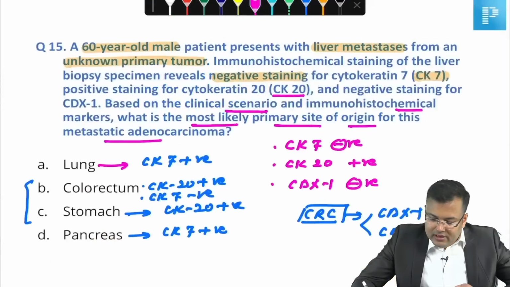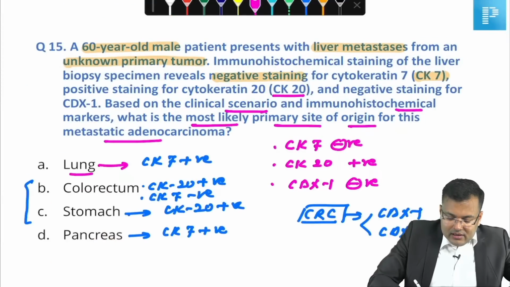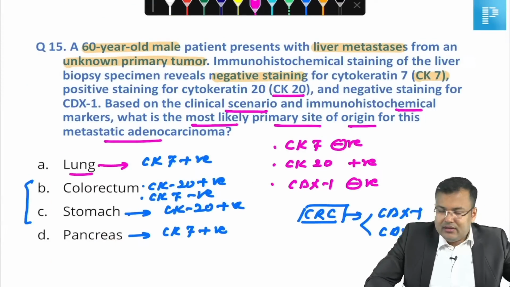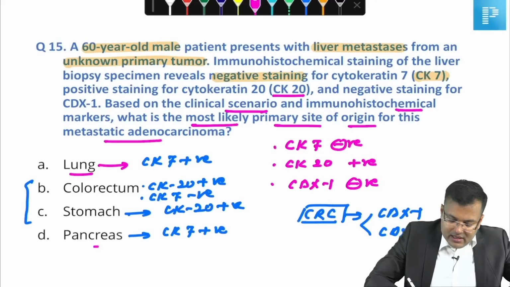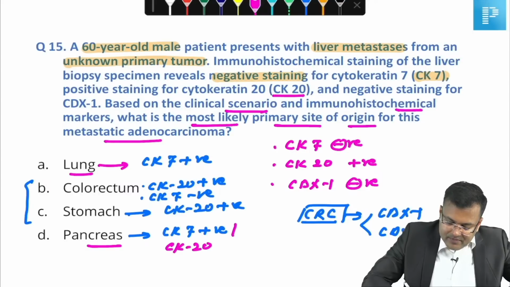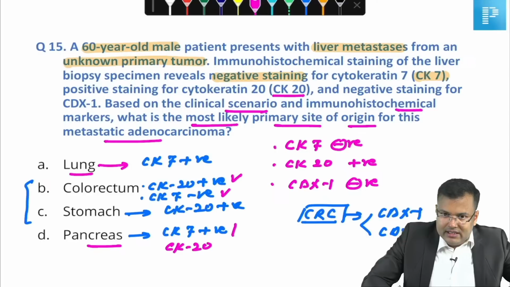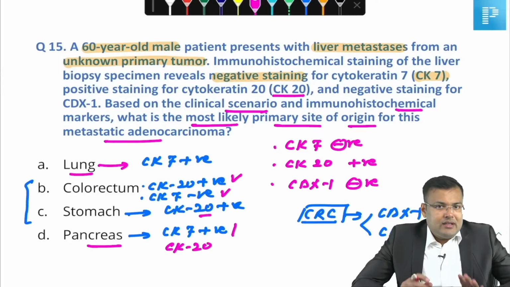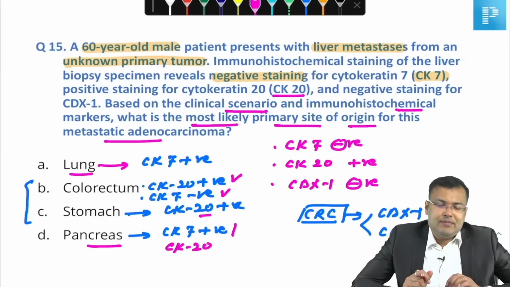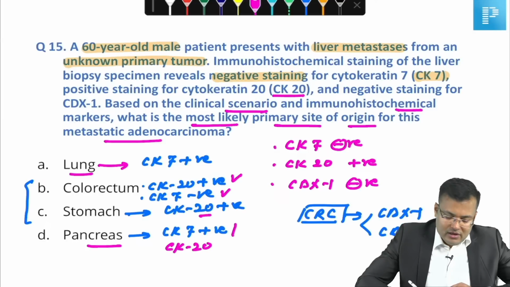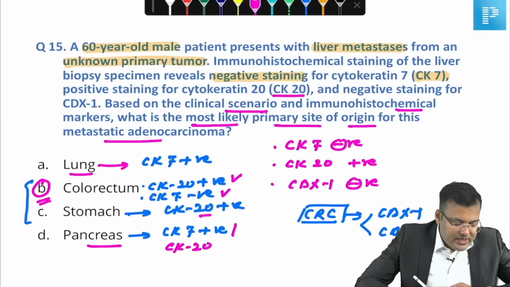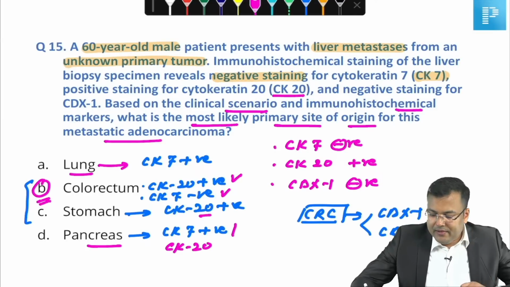Clear? So if you read the question again, you found that lung is positive for CD, positive for cytokeratin 7. Pancreas is positive for both cytokeratin 7 as well as 20. Colorectum is positive for cytokeratin 20, negative for cytokeratin 7. Stomach is positive for CK20, but CDX1, CDX2 expression is low or absent only in colorectal cancer. So the correct answer for this question is B. It's B. Okay guys.